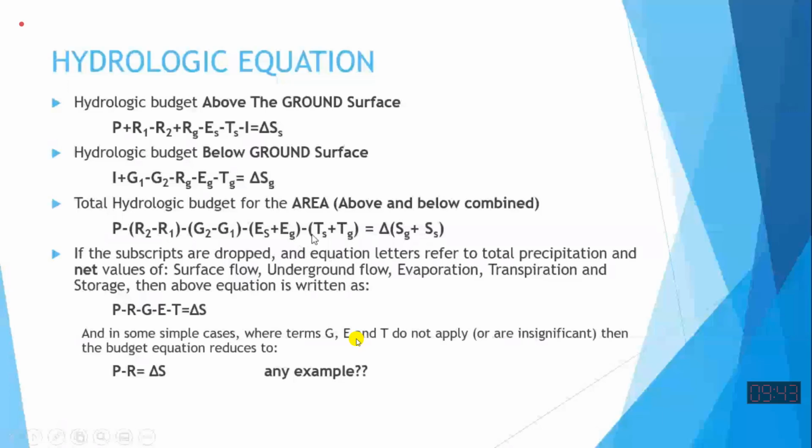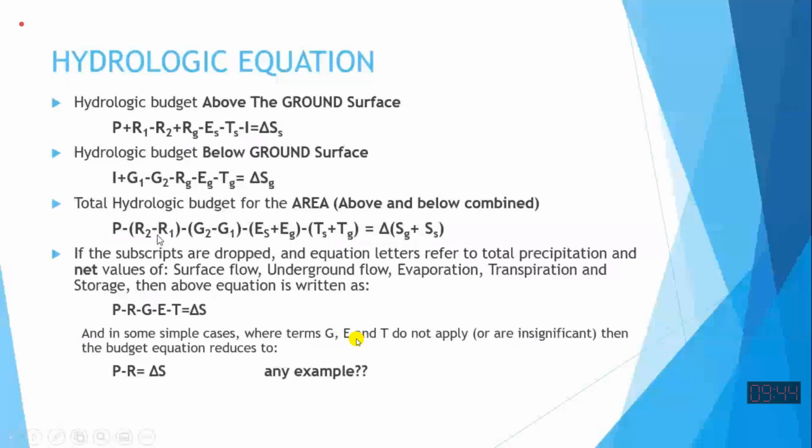So evaporation is total evaporation, and total transpiration is written as T. So inflow minus outflows, net runoff, net groundwater, total evaporation, total transpiration: this equation can be written in a simplified form as P minus R minus G minus E minus T is equal to delta S. So the same equation is written using another nomenclature of different processes.